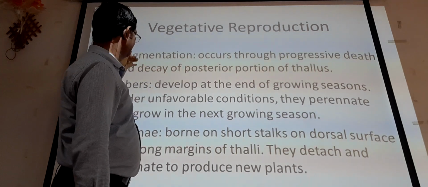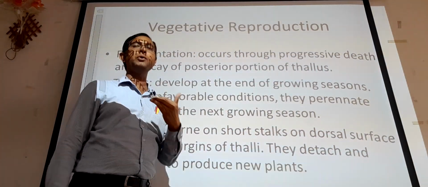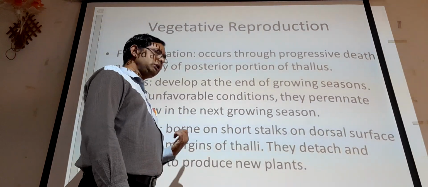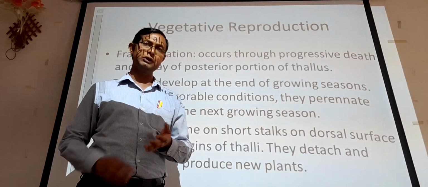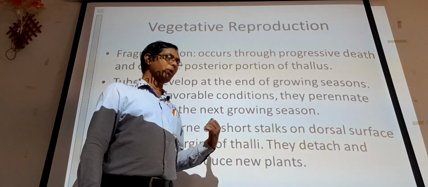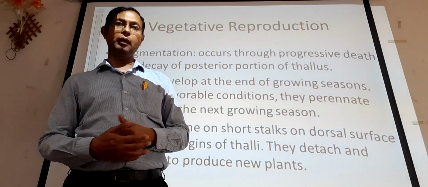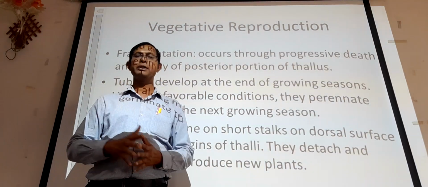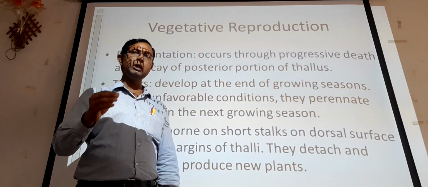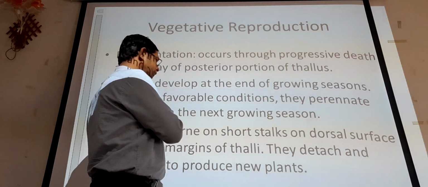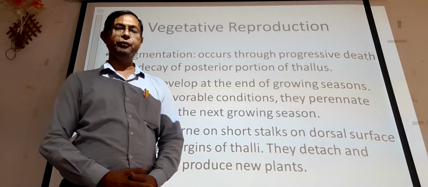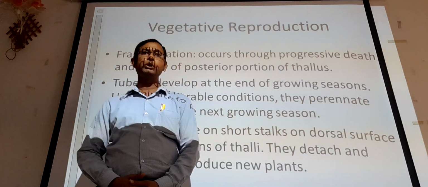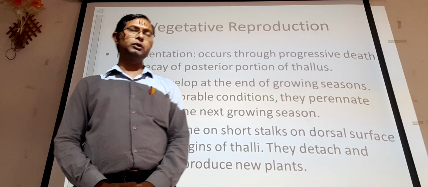So we can say that fragmentation and tubers generally occur during the unfavorable condition, whereas the production of gemmae starts in a favorable condition. Also, gemmae production occurs after the maturity of that particular Anthoceros. It means when the bryophyte has matured, only then are the gemmae produced, and these gemmae will later on give rise to a new plant body from the Anthoceros.